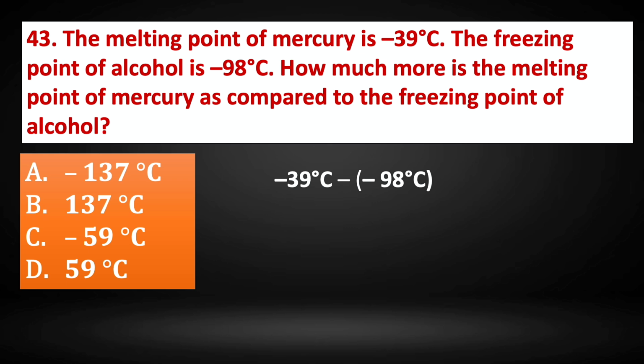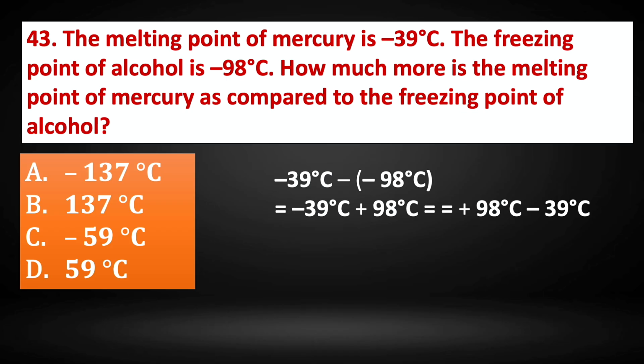So minus into minus is plus. So minus 39 degrees Celsius plus 98 degrees Celsius. That gives us 98 minus 39, which is 59 degrees Celsius. So the melting point is 59 degrees Celsius more than the freezing point of alcohol. So the correct answer is option D, 59 degrees Celsius.